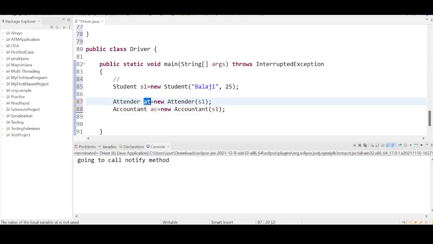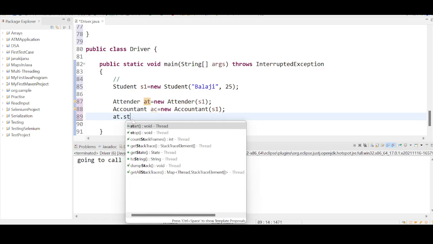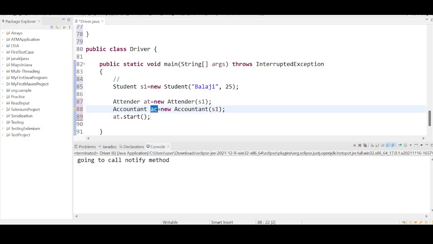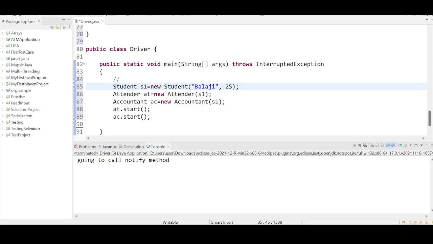If I do at dot start and ac dot start, now you tell me, on line number 88, one thread will be started, yes or no? The attender thread will be started, yes or no? Yes.